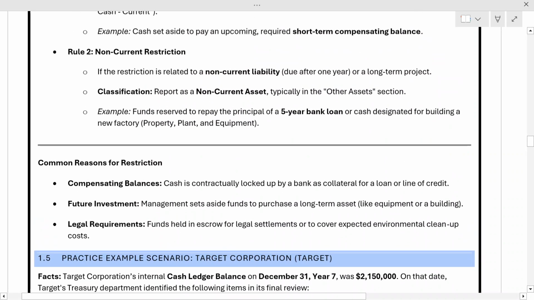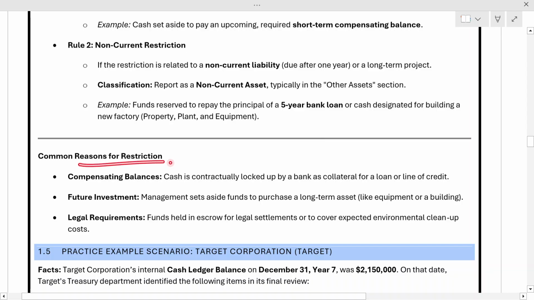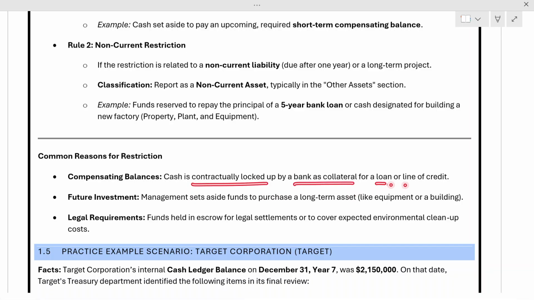Now there are certain common reasons for restrictions. One is compensating balance, where cash is contractually locked up by the bank as collateral for a loan or line of credit, because the bank wants its safety. There are future investment reasons as well. Management may also set aside some funds for the purchase of long-term assets after 4 months, 10 months or 12 months. So there may be restrictions for investment purposes as well.